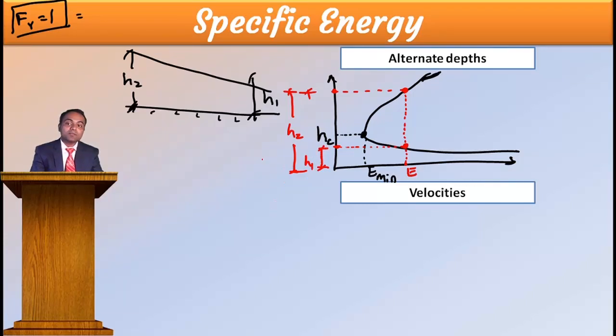Where is your Hc? Hc is in between H1 and H2. Correct? In this diagram, may I mark here? Yes, I can mark. This I will call critical. Now, whenever you deal with open channel flow, the energy must be minimum. That you should know.